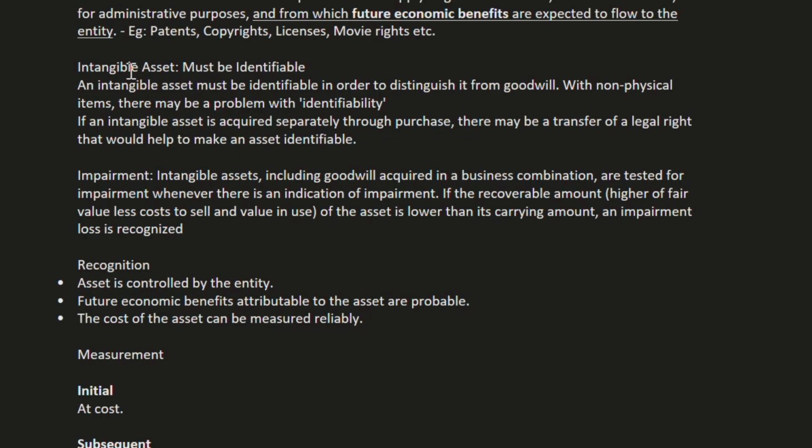An intangible asset must be identifiable in order to distinguish it from goodwill. So the main important point is that generally internally generated goodwill, we do not recognize it. We only recognize purchased goodwill.